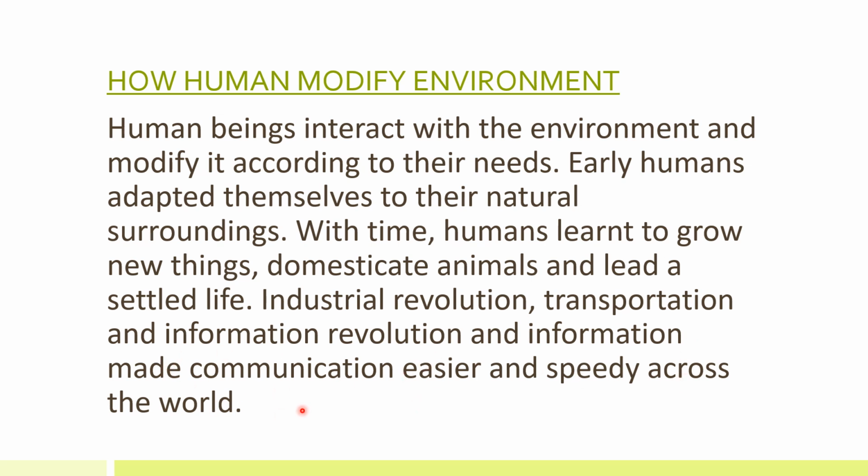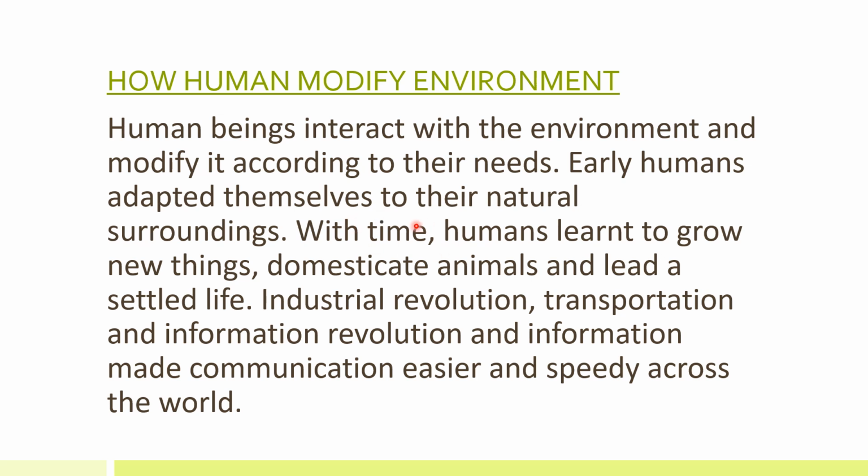So basically what happened in earlier times, we adapted to our natural surroundings. For example, say A is a boy and he lives in Allahabad. And Allahabad has only wheat. Only wheat grows here, in Allahabad. So earlier humans used to eat only wheat. ठीक है, गेहूं ही खा के वो जिंदा रह जाते थे.